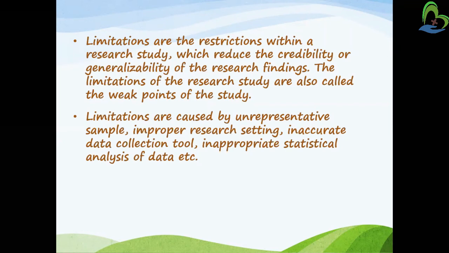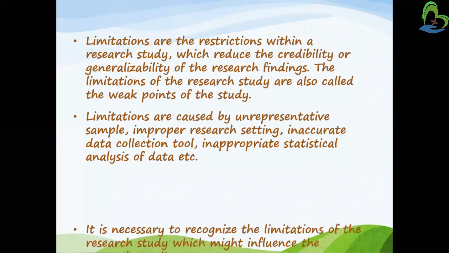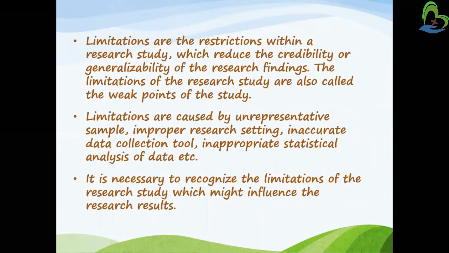And I will put a result that the students have high knowledge in the subject. So that will not be usable, not worthy. So limitations are causing bias in my study. So it is necessary to recognize the limitations of the research study, which might influence the research result.